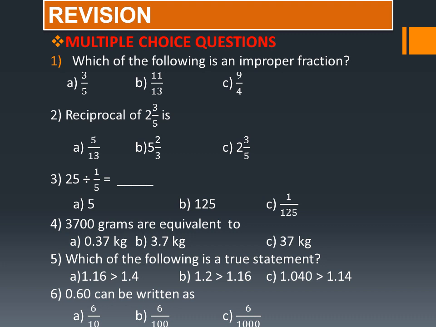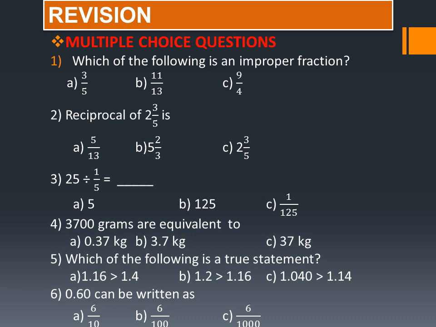Okay, second question, reciprocal of 2 integer 3 upon 5. First of all, you have to convert the mixed number into an improper fraction and you have to take the inverse of that improper fraction. Then you will get the answer.